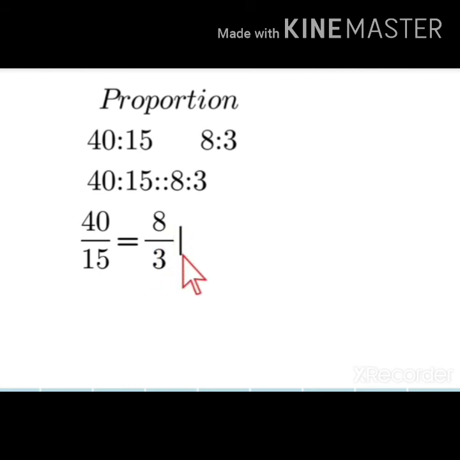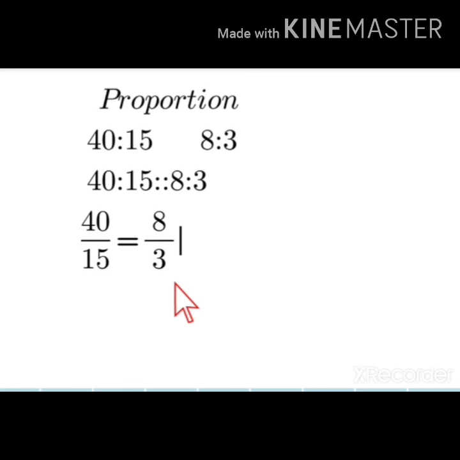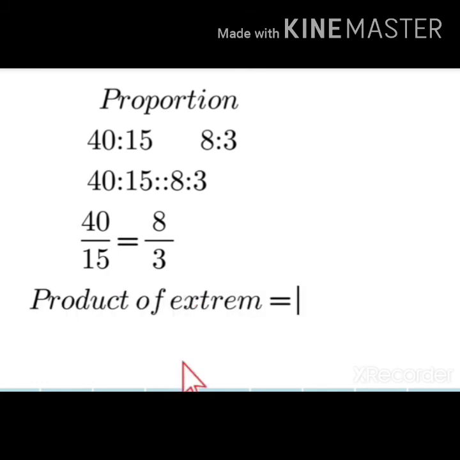Now we are going to find the product of extreme. The product of extreme value, that is A is 40 and D is 3. We all know that by proportionality law, the product of extreme is equal to product of mean. We are going to multiply 40 into 3. If we multiply 40 into 3, the answer is 120.